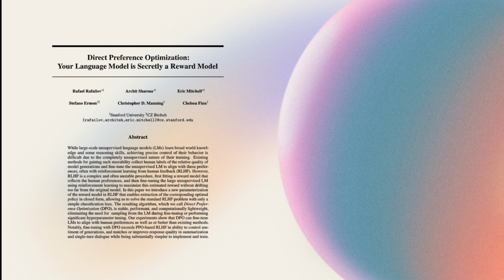human preferences. In practical terms, the DPO algorithm takes a dataset of human preferences where people have chosen preferred and non-preferred responses for a given prompt. Instead of first training a reward model and then optimizing a language model with RL, DPO directly optimizes the language model so that it assigns higher probability to the preferred response and lower probability to the non-preferred response.